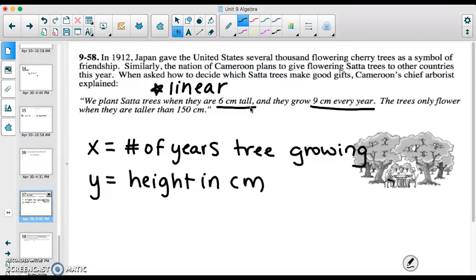Awesome. So that's kind of our let statements. And the trees only flower when they are taller than 150.